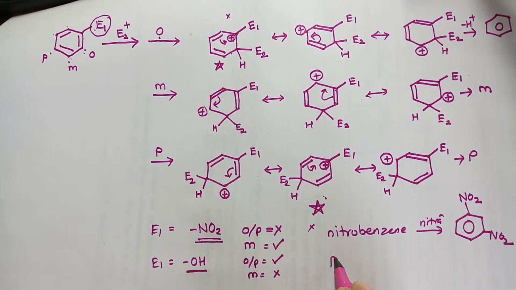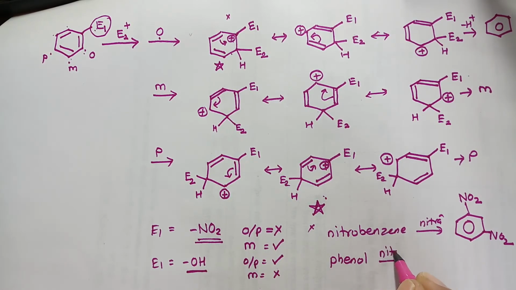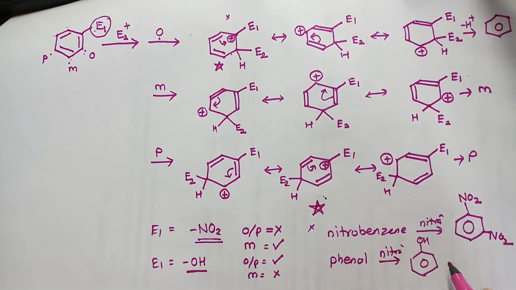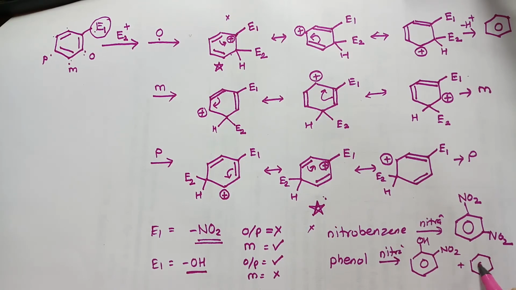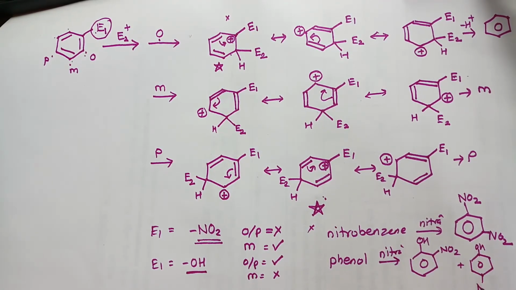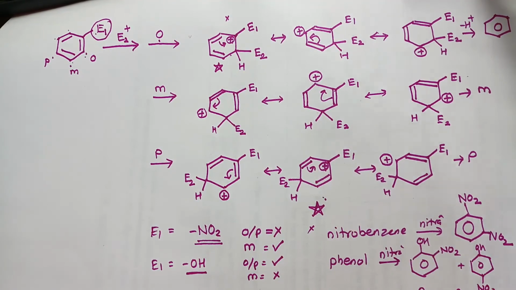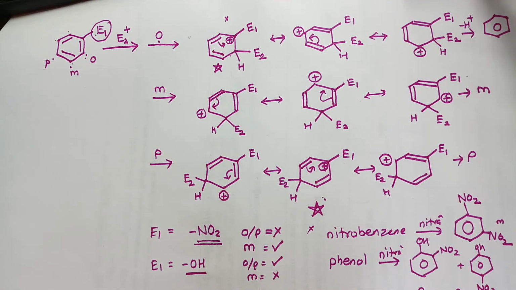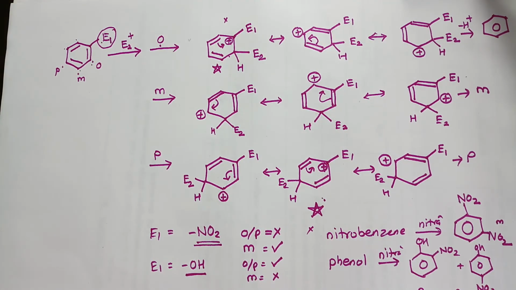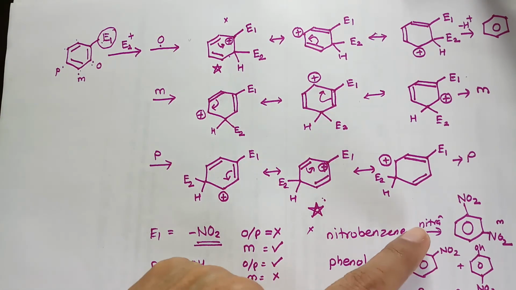So if phenol, that is hydroxybenzene, is subjected to nitration, we get a mixture of ortho-nitrophenol and para-nitrophenol. This one is meta. So this is the reason why the second substitution, or nitration reaction, of nitrobenzene and phenol shows different products.